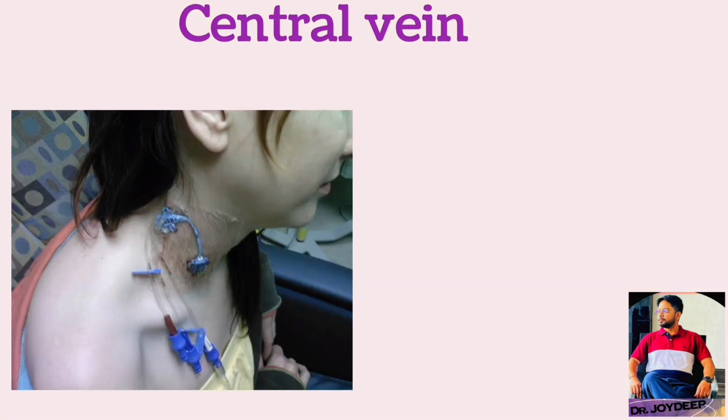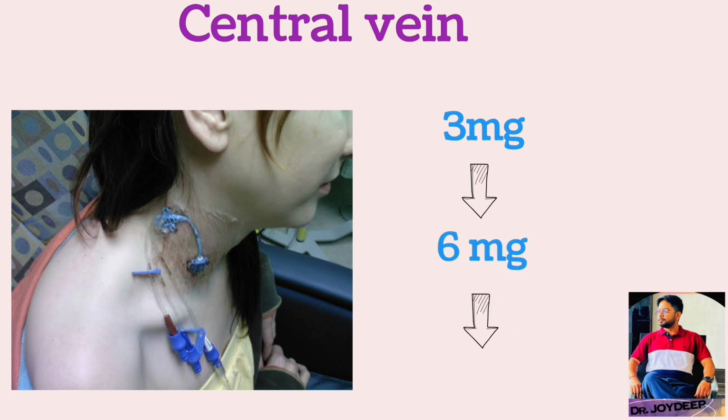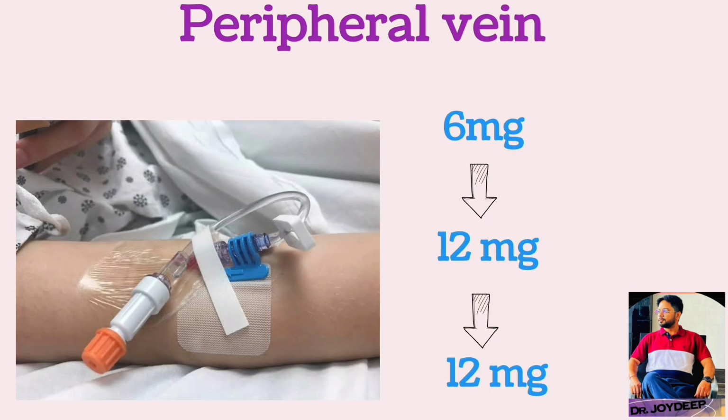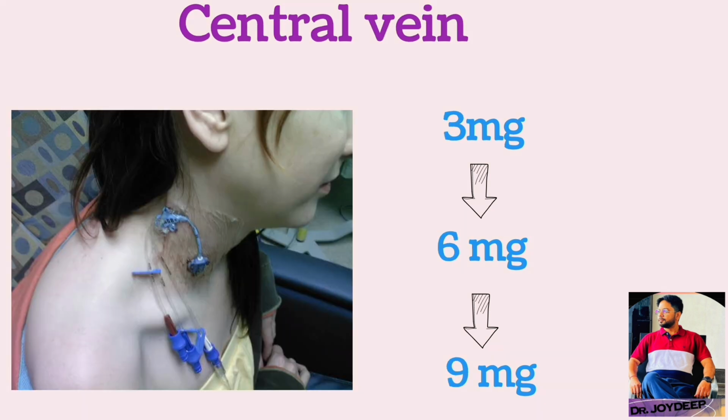When the drug is given via the central line, as the central veins are very close to the heart, a lower dose is required. The first dose is a 3 mg IV bolus, then 6 mg, followed by 9 mg if needed. The total is 3 doses. When it is given by the peripheral vein, it is 6, 12, 12, and when it is given by the central vein, it is 3, 6, 9.